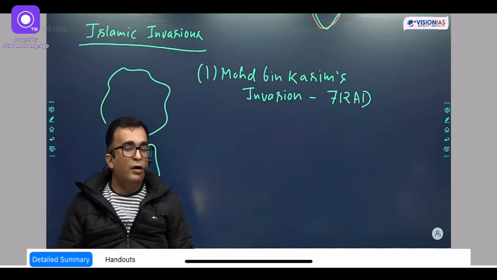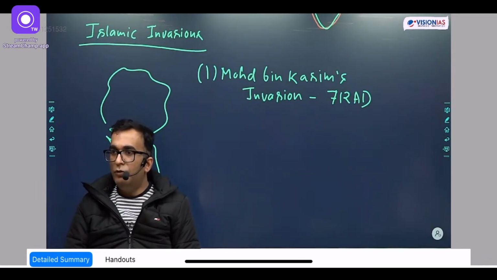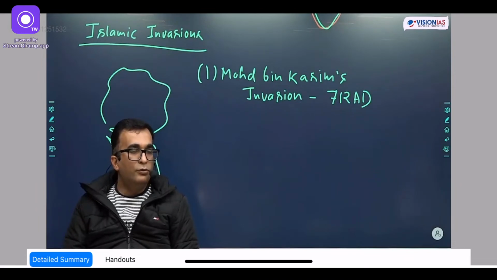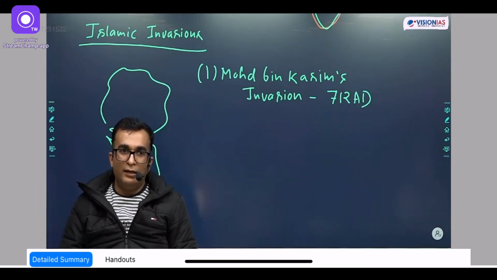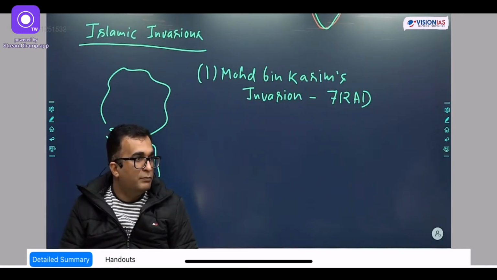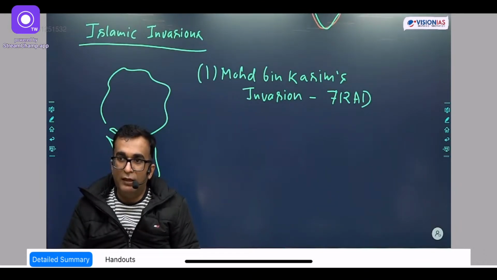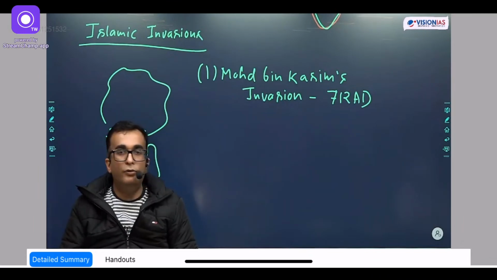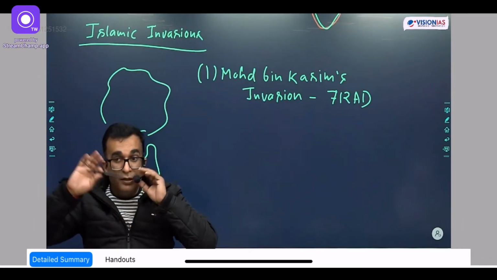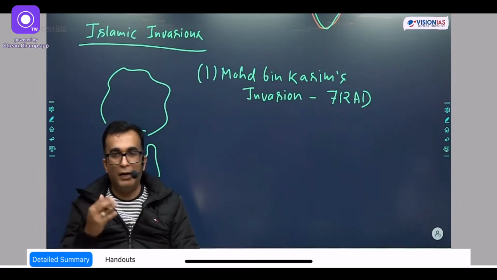Now Muhammad bin Qasim wanted to stop this looting of the ships, and he attacked Deval. Originally the people of Deval hadn't looted the ship, but Muhammad bin Qasim had wrong information. So he attacked Deval and captured the port. In fact, he also killed the ruler of Sindh, Dahir, and then he went back to Saudi Arabia.